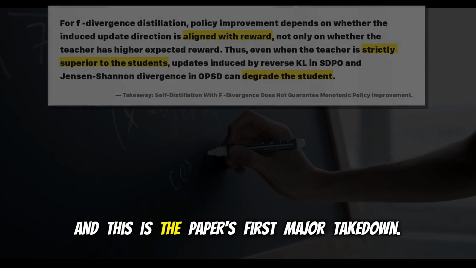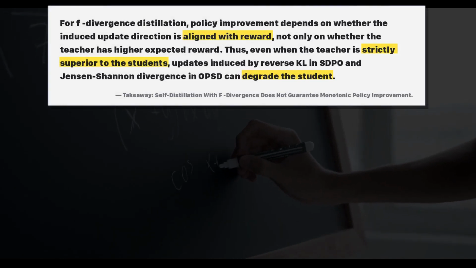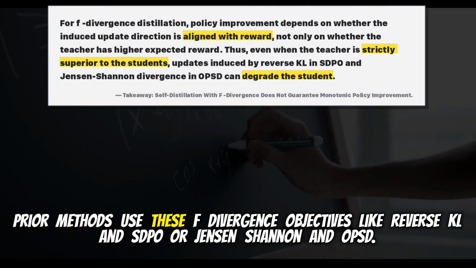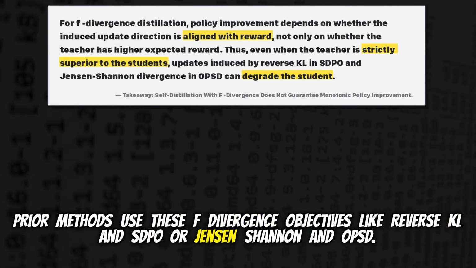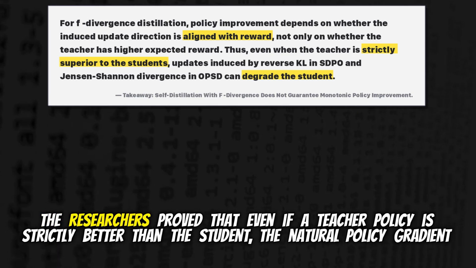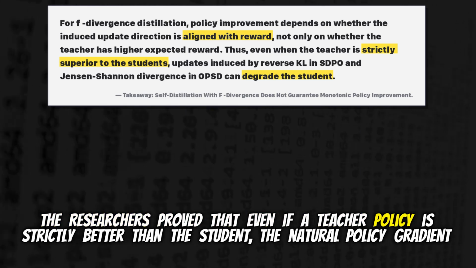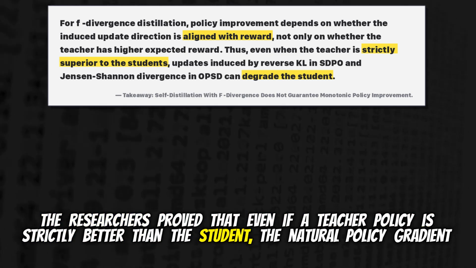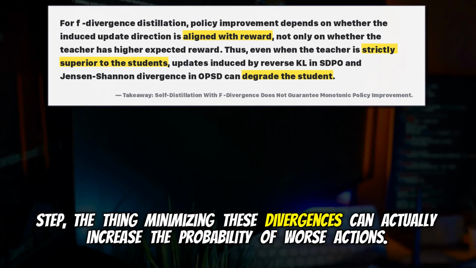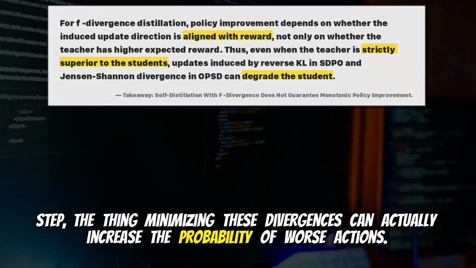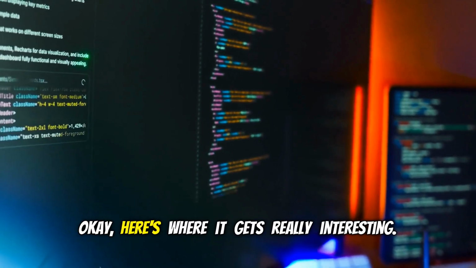It is. And this is the paper's first major takedown. Prior methods use these f-divergence objectives, like reverse KL in SDPO or Jensen-Shannon in OPSD. The researchers proved that even if a teacher policy is strictly better than the student, the natural policy gradient step, the thing minimizing these divergences, can actually increase the probability of worse actions. Okay, here's where it gets really interesting.